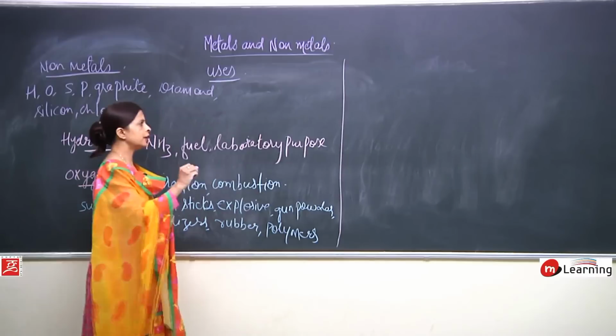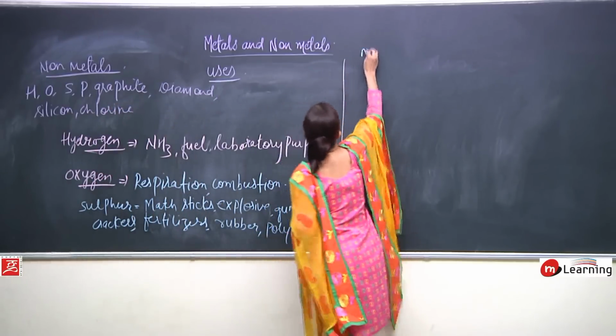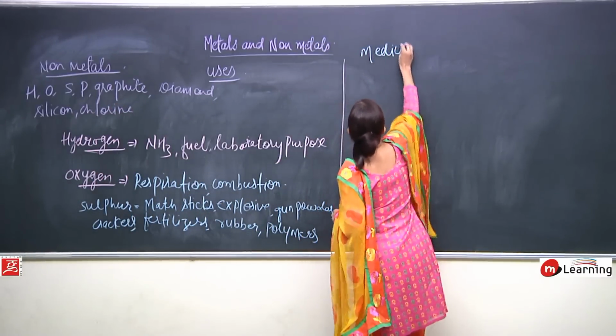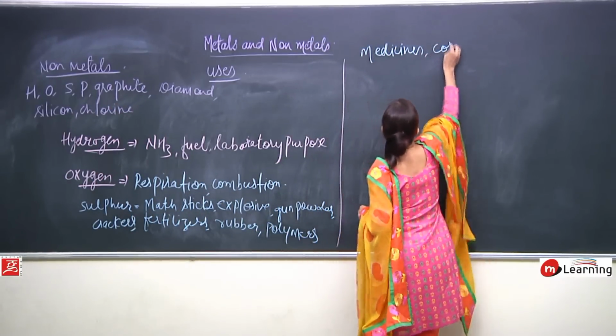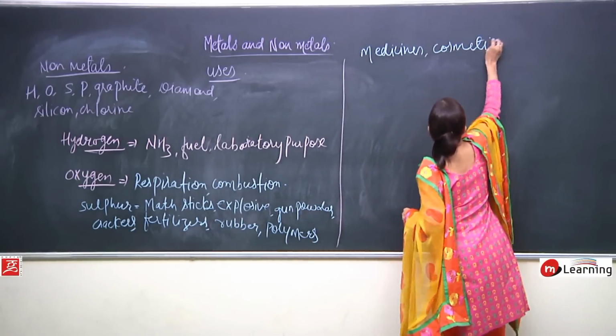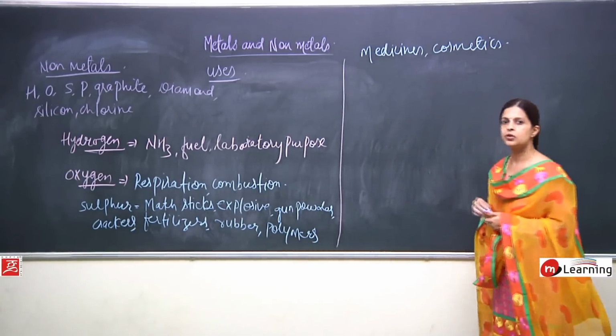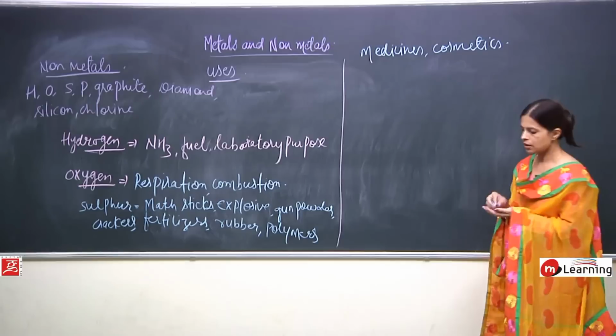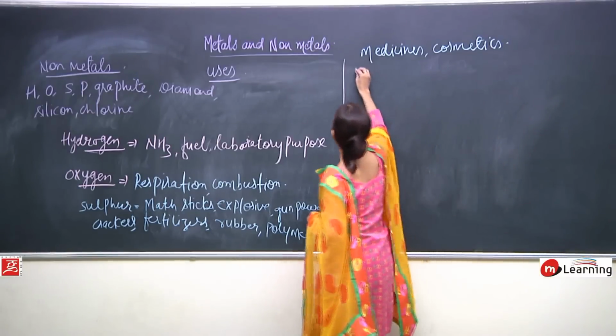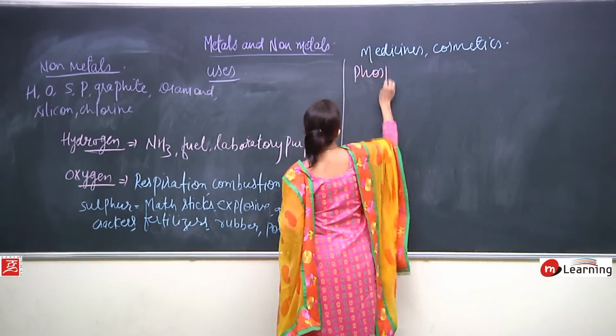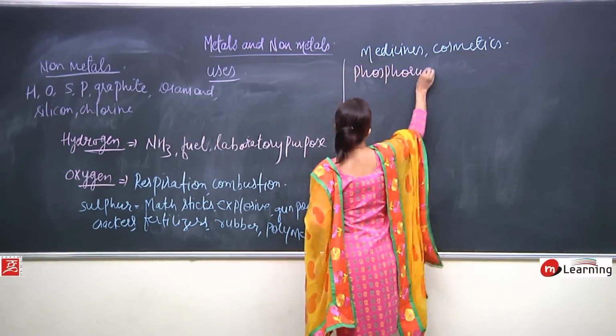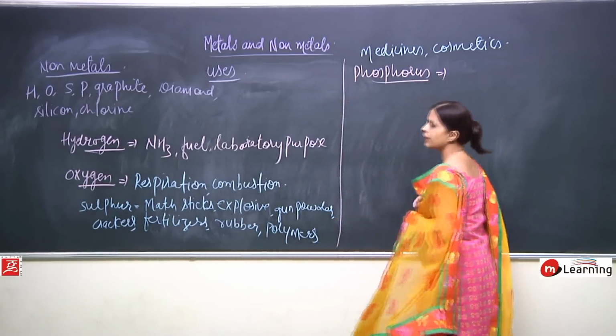Okay, in fact, it is also used in making medicines, cosmetics. So sulfur is showing a wide range of use. Now we talk about phosphorus. Okay, highly reactive.